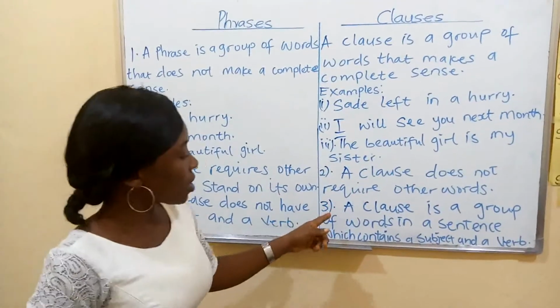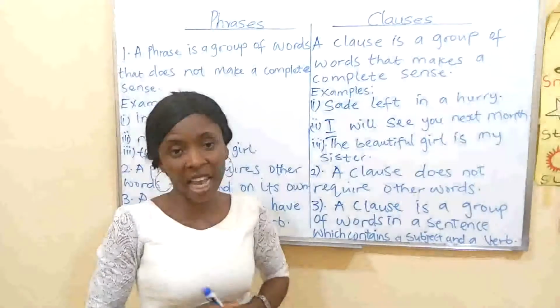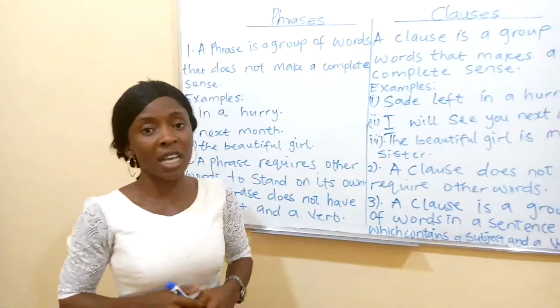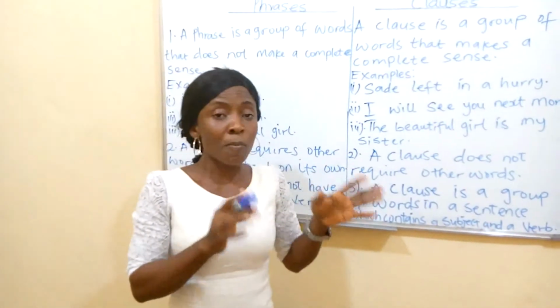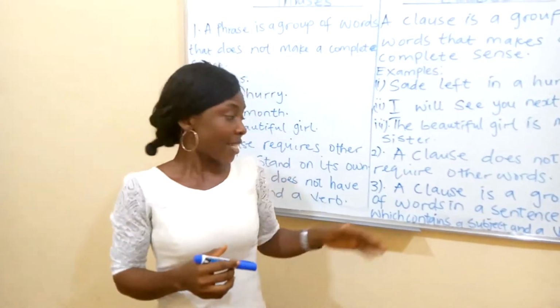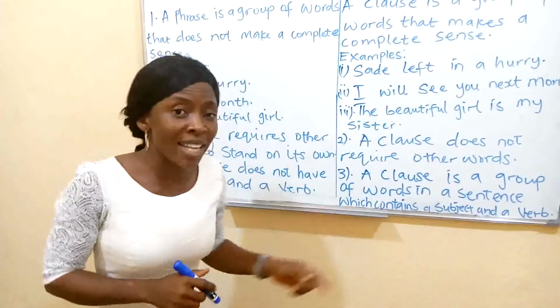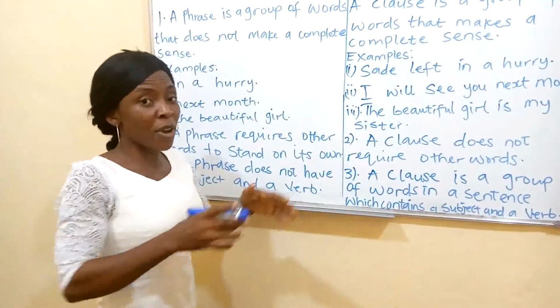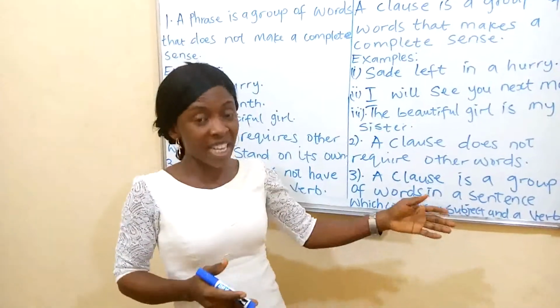A clause is a group of words in a sentence which contains a subject and a verb. What do we mean by subject and a verb? A subject is that part of a sentence that performs an action, whereas the verb, you know already, is an action word.